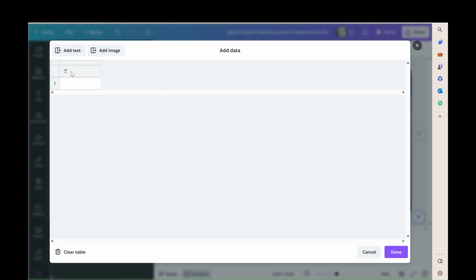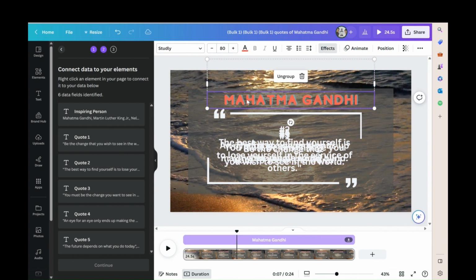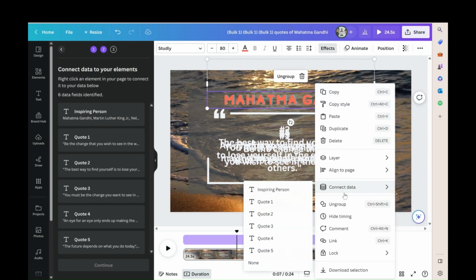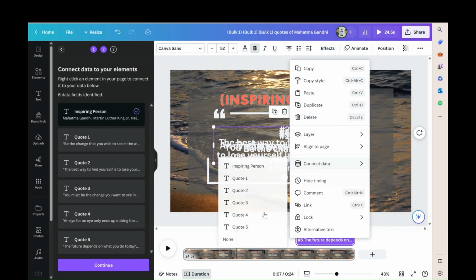Now we'll copy all the quotes from the 10 philosophers along with the column headings and paste them into Canva. Next, we will link each column to our own text by right-clicking on each text, and then select Connect Data and choose the right option.